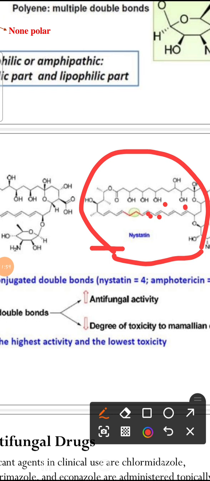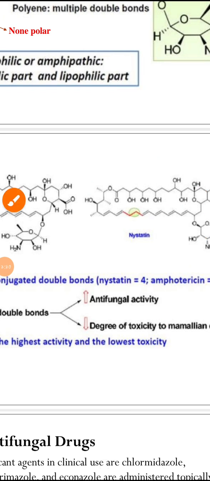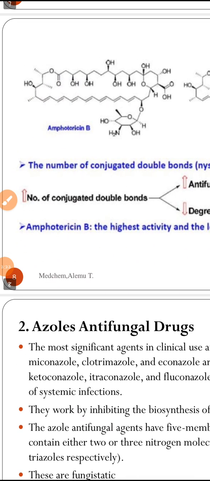They are isolated double bonds. In amphotericin B, there are 7 conjugated double bonds, but in nystatin, there are only 5. Therefore, increasing conjugation will increase potency, so amphotericin is a more potent polyene antifungal than nystatin.